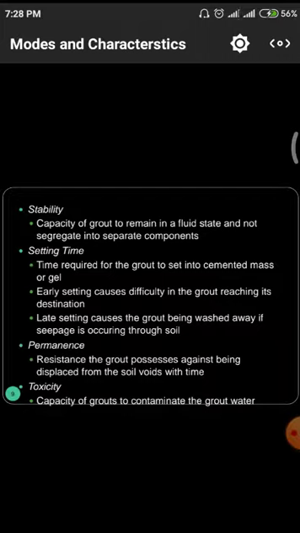Next one is the toxicity, the capacity of grouts to contaminate the groundwater. Toxicity means there will be some harmful material which will cause effluents to the groundwater. So we have to remove those kinds of toxic materials whenever we are using grouting materials.